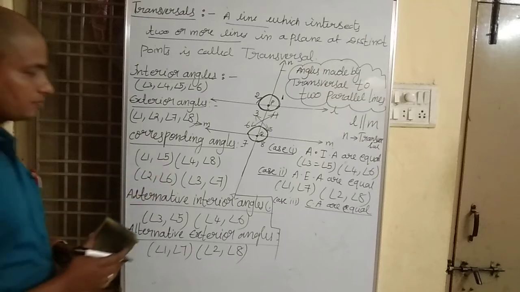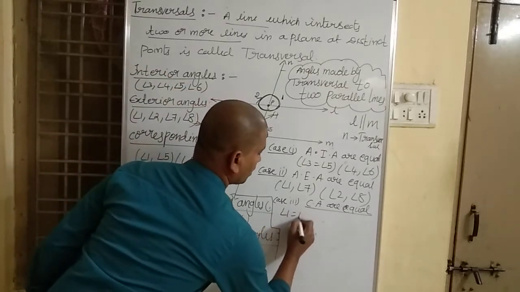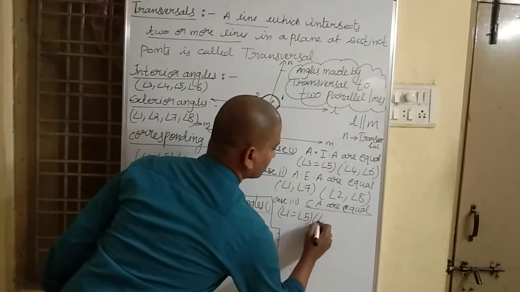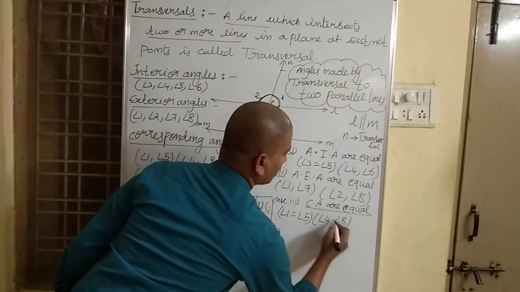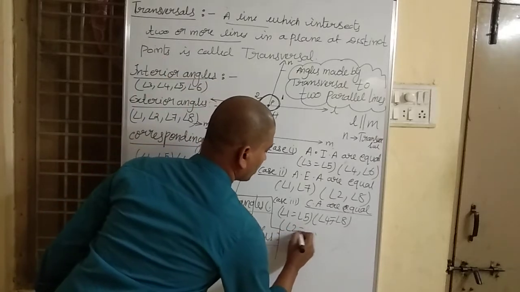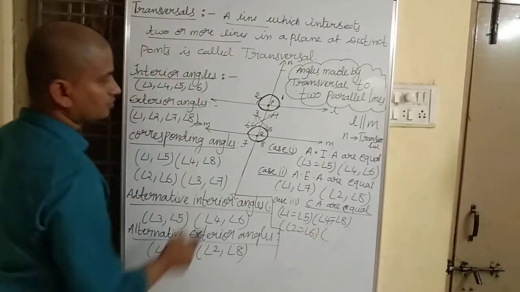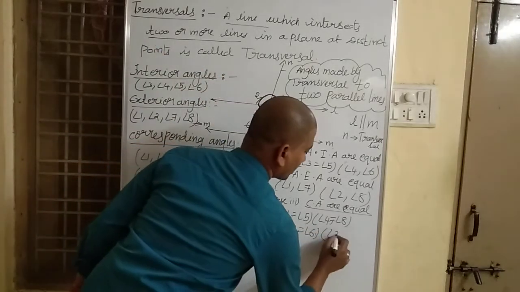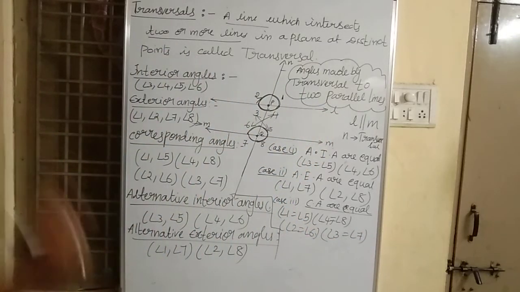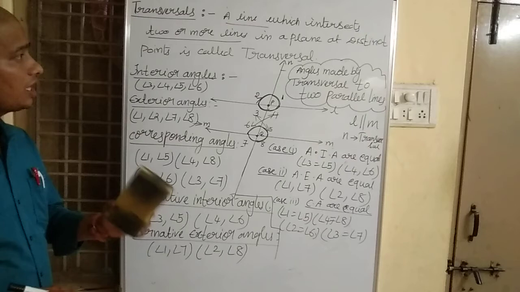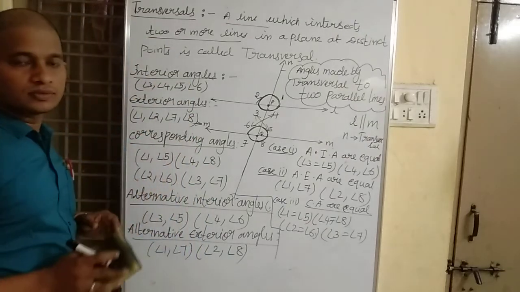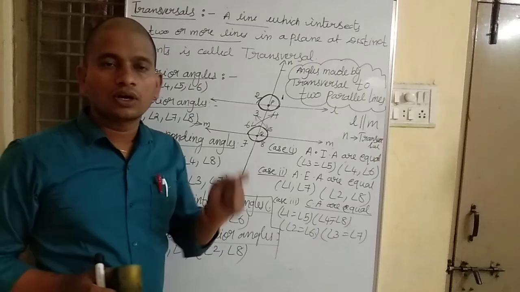Angle 1 is equal to angle 5. Angle 4 equal to angle 8. Angle 2 equal to angle 6. Angle 3 equal to angle 7. Corresponding angles are equal.